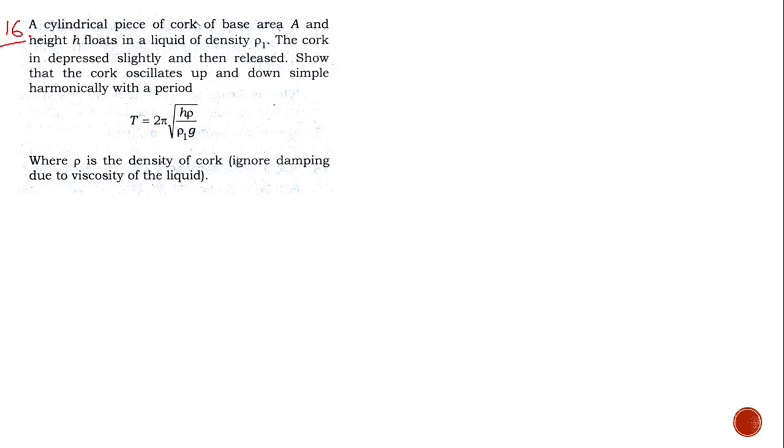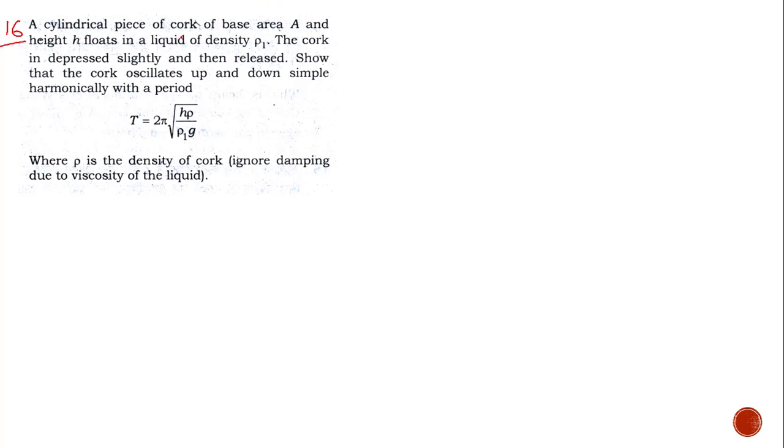Now moving towards question number 16, second part. A cylindrical piece of cork of base area A and height h floats in a liquid of density ρ1. The cork is depressed slightly and then released, so that the cork oscillates up and down simple harmonically with a period T equal to 2π under root hρ divided by ρ1 g. Here ρ is the density of the cork. Ignore damping due to the viscosity of the liquid.